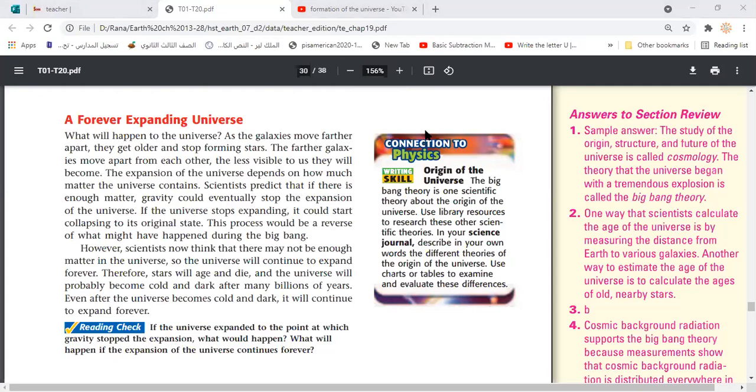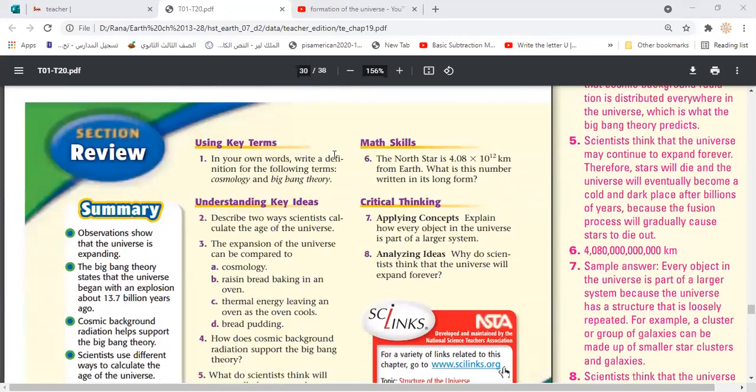No. So that's our lesson for today. I need you to study it well from your textbook. It's easy and funny, as you can see in our material. So please study this lesson very well. Tomorrow, inshallah, we're going to make a revision about it and discuss the hard points. If you find any hard point or question, just highlight it and we are going to discuss it tomorrow, inshallah. So any question here, guys? Okay, don't forget to answer your section review.